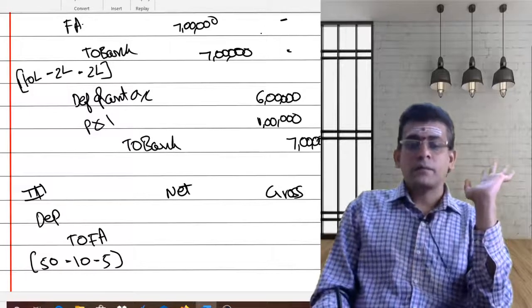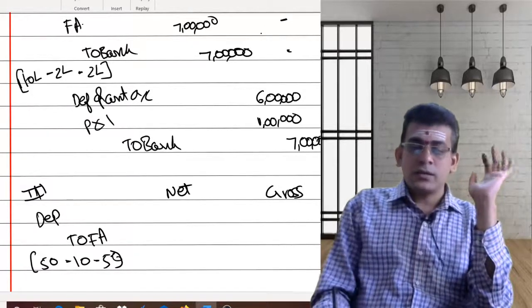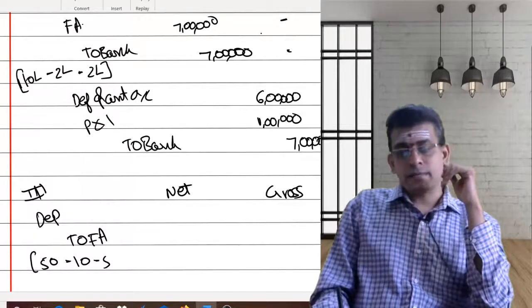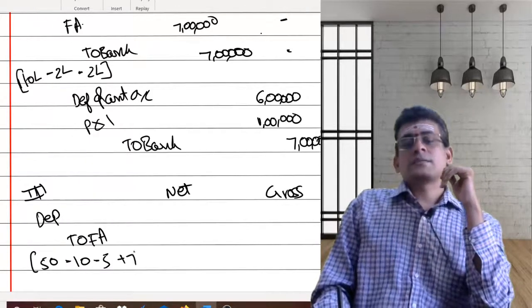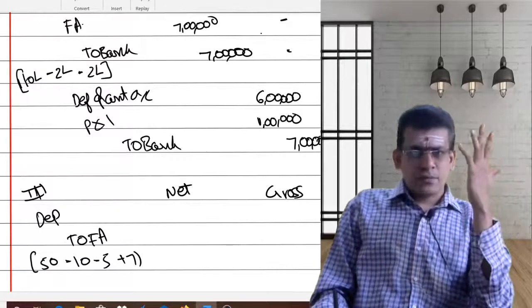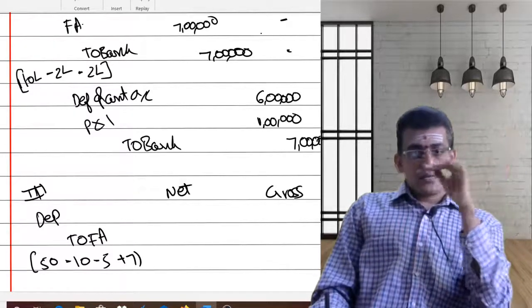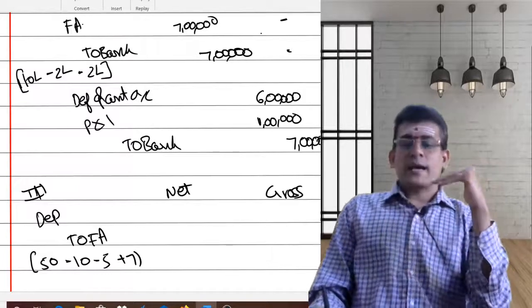But what happened? The grant was 10, but now you refunded 7. You had refunded back 7. So I need to add the 7 there. It's very simple. Say 50, what you had done earlier? 50 lakhs minus 10 lakhs minus 5 lakhs plus 7.